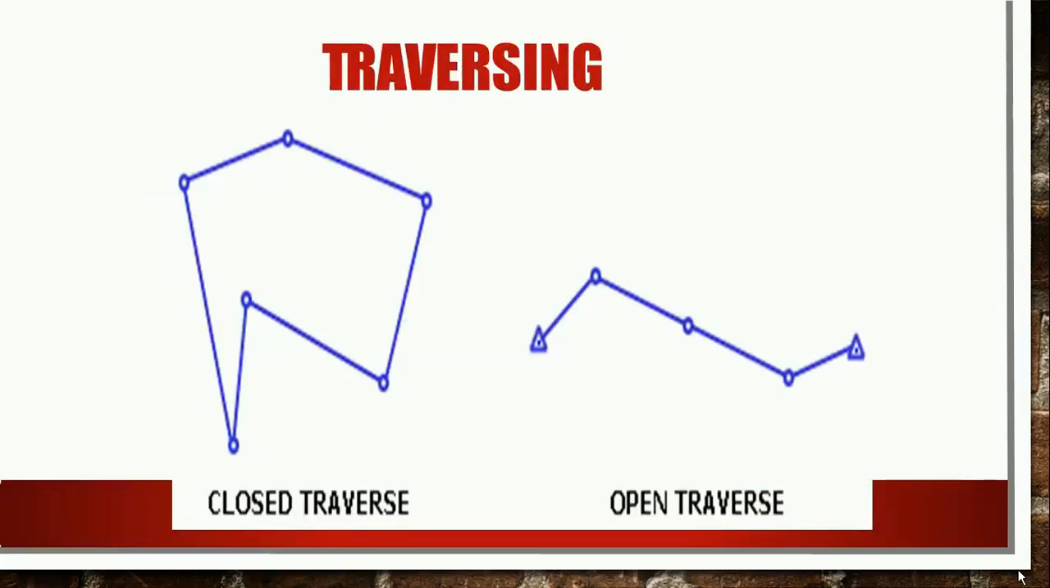As you all can see, there is a classification of traversing based on two types. Number one is closed traverse and number two is open traverse. In a closed traverse, the end station point coincides with the starting station point, that is, when the series of connected lines forms a closed circuit. And when the first station point and the last station point do not meet at the same point, then the traverse is called an open traverse.